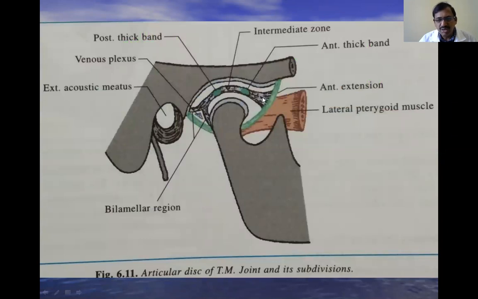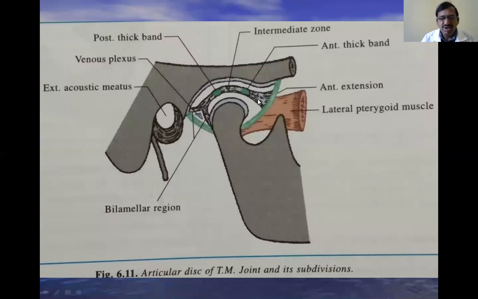This is the anterior part. This is the anterior extension. This is the anterior thick band. This is the intermediate zone, this is the posterior thick band, and this is the posterior bilaminar area. Why is it called bilaminar? The posterior part of the intra-articular disc divides into 2 parts. One goes up and attaches to the squamotympanic fissure, and another lamina goes down and attaches to the neck of the mandible. These are the 5 parts of the intra-articular disc.